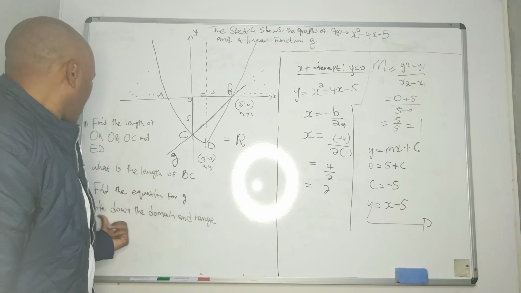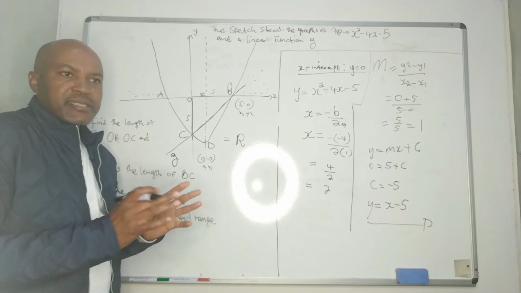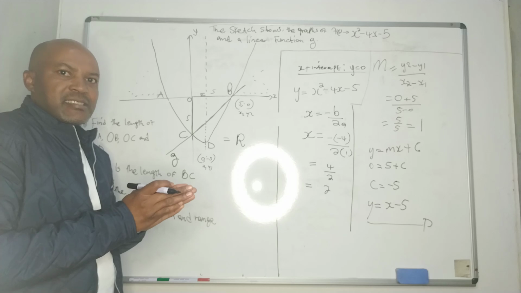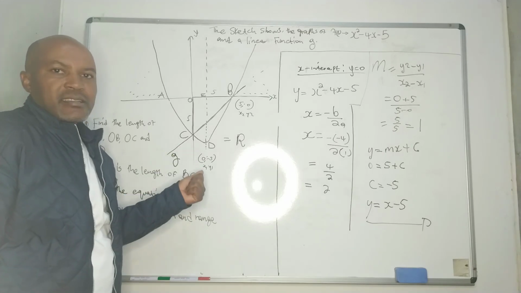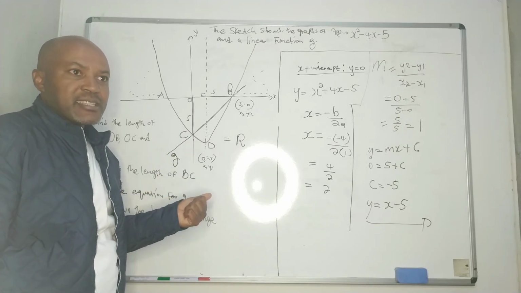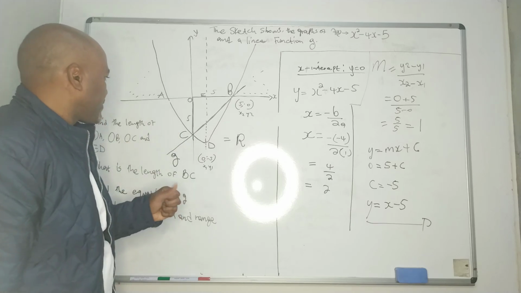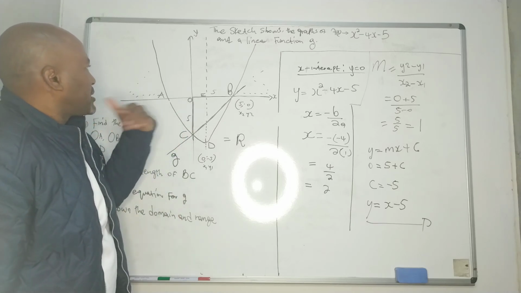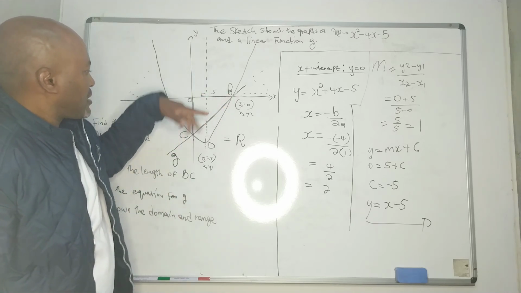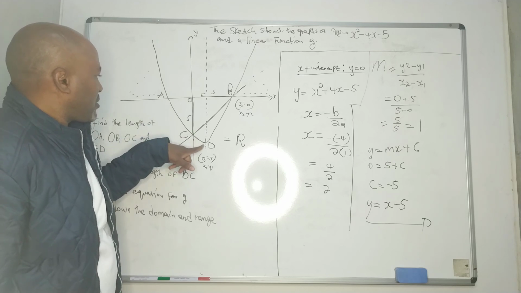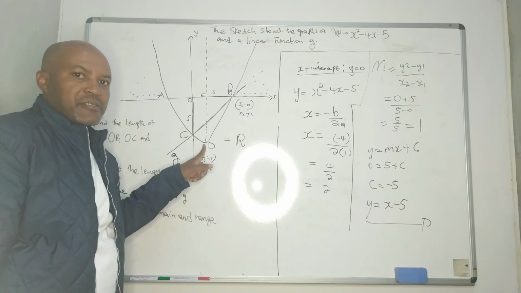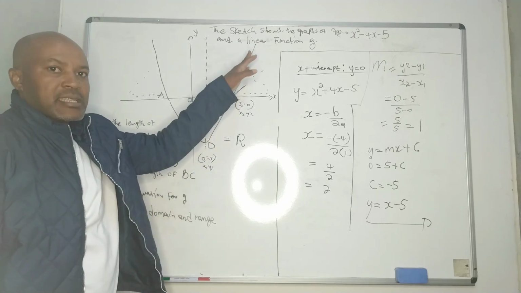But now, what about the range? The range represents the y values, right? So now, you can see the graph is also found here. The graph is found until that side.